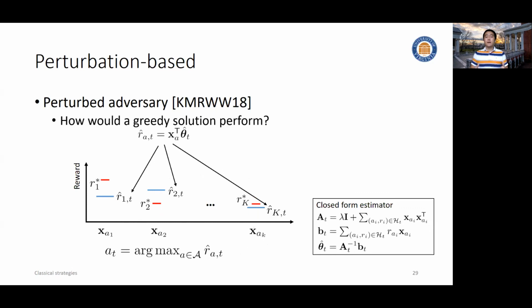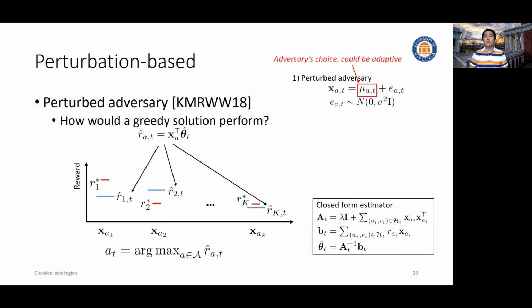Were we just lucky? This group of researchers tried to answer: yes, we are indeed lucky. This started from the perspective of the generation of the context vector. You assume the context vectors are generated by some adversary, which could be adaptive. But before being presented to the learner, these context vectors are perturbed by a finite variance distribution.